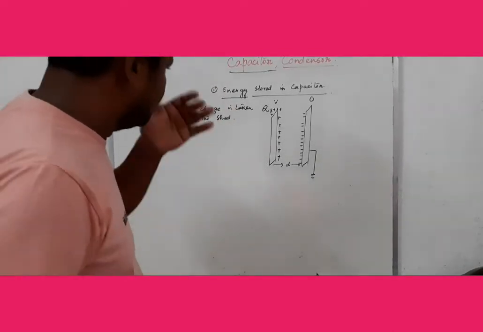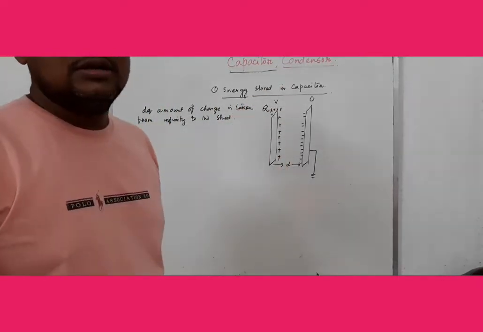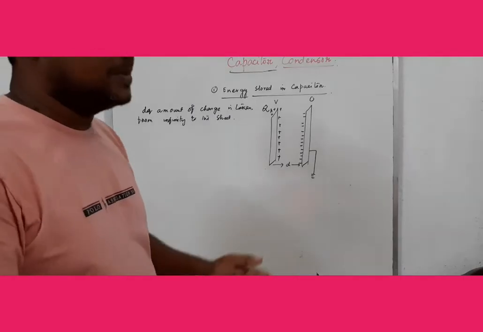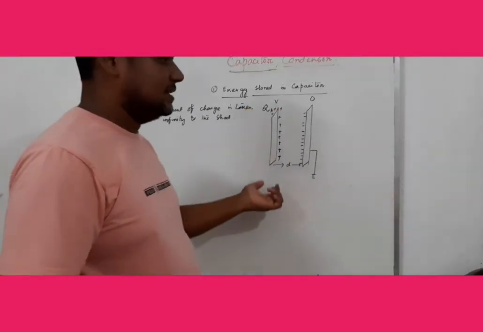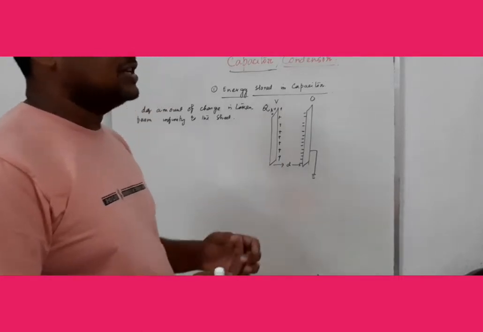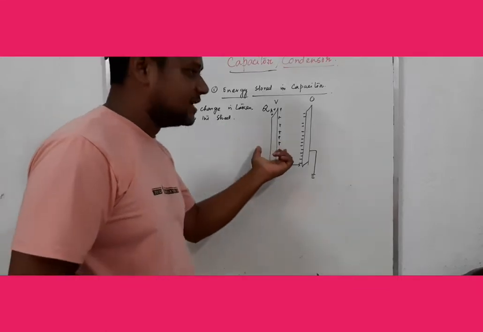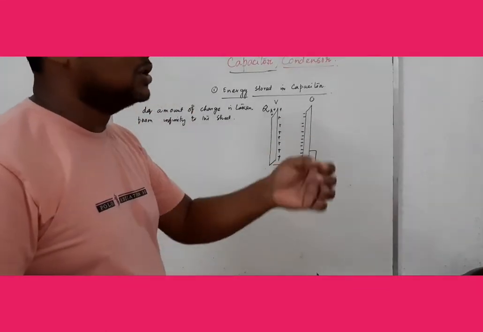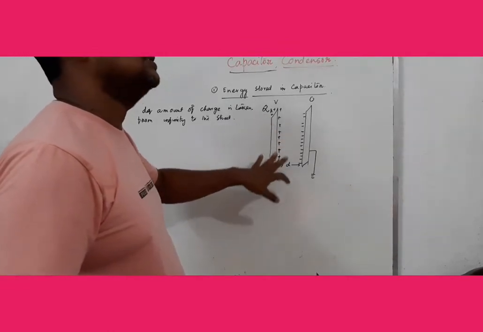The charge Q is not accumulated in the plate at an instant of time; gradually it is accumulated in the plate. That means if dq amount of charge is accumulated the first time, then dq more at a certain period of time, and in the end the total charge Q is accumulated in the plate.